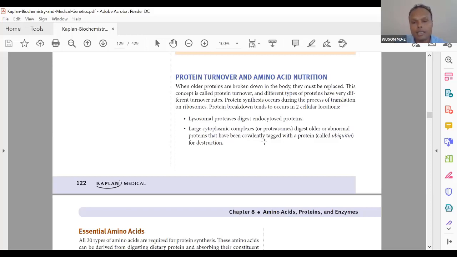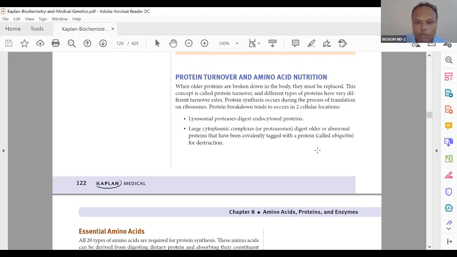So UPS and chaperones are a quality control system, ensuring that protein is nicely folded. What do we call chaperone? Just remember chaperone.